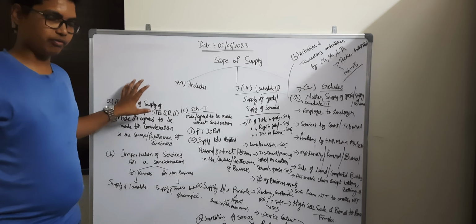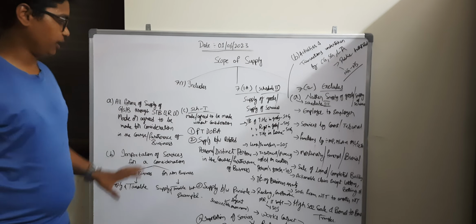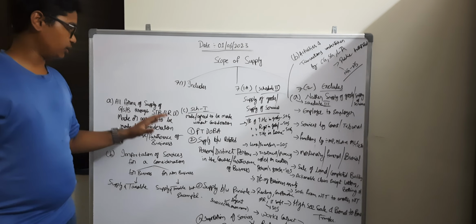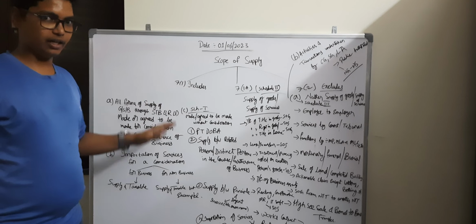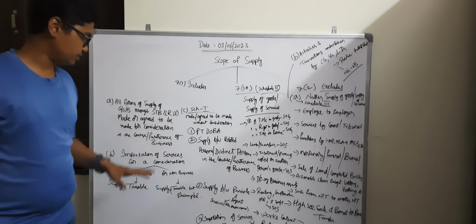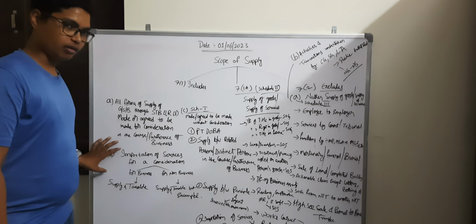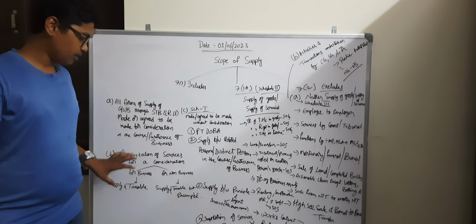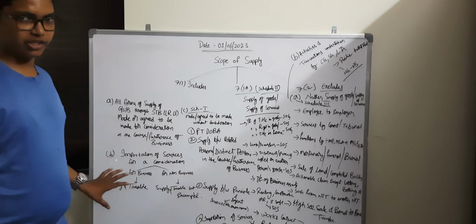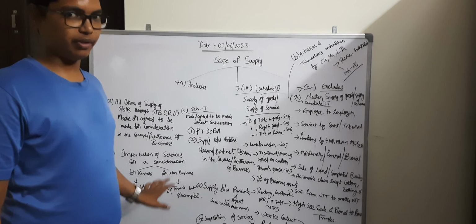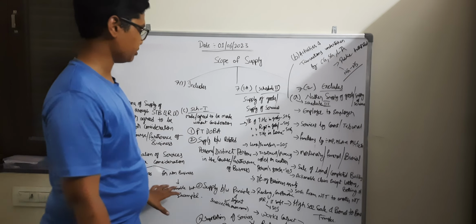Clause A tells about all the forms of the transfer of goods or services, whether through sale, transfer, barter, exchange, lease, rental and license, made or agreed to be made in the course or furtherance of business. And Clause B contains the importation of services for a consideration. If it is for the business purpose, it is treated as supply and taxable, and if it is for the non-business purpose, it is treated as supply, taxable, but specifically exempted from the GST.